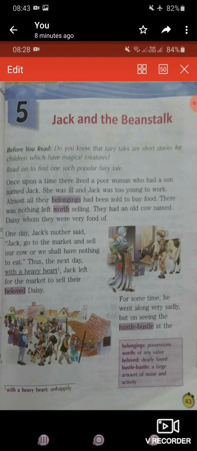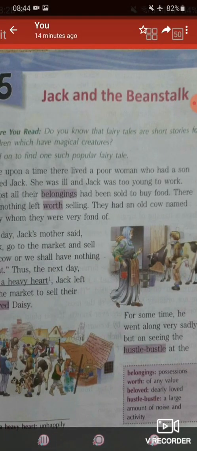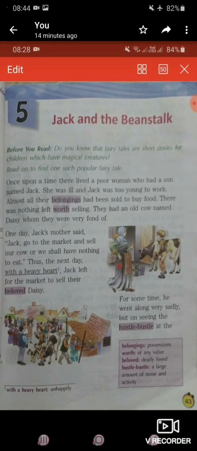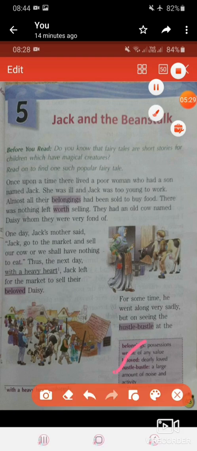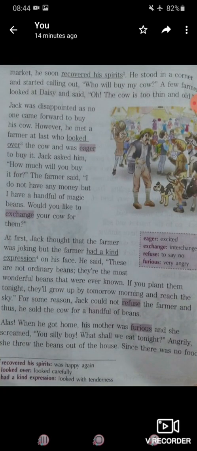So with a heavy heart, Jack left for the market to sell their beloved cow, Daisy. For some time he went along very sadly, but on seeing the hustle bustle at the market, he soon recovered his spirits. But for some time he was very sad. Who was very sad? Jack was very sad, but when he saw the hustle bustle, means a large amount of noise, right? But when he saw the scene of the market, the very noisy place and the activity going around there, he started feeling happy. Then he recovered his spirits, means he was happy again.